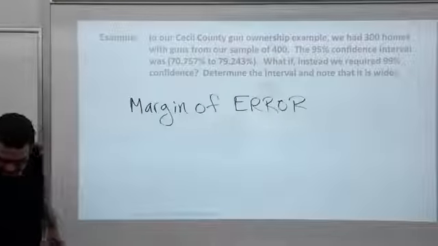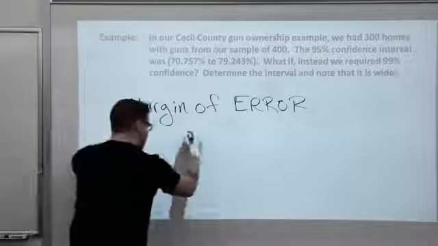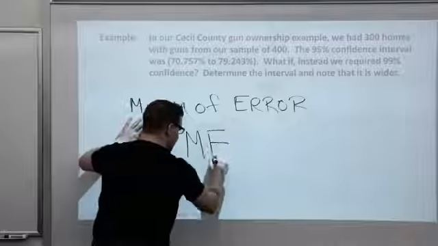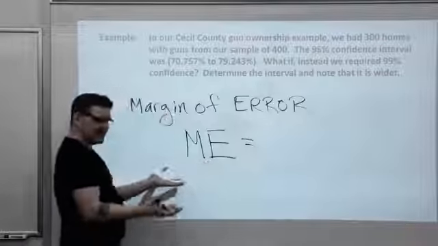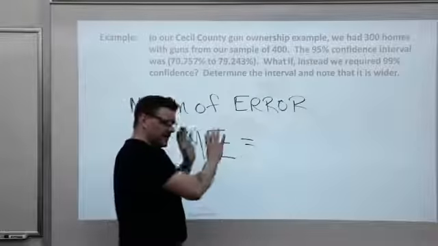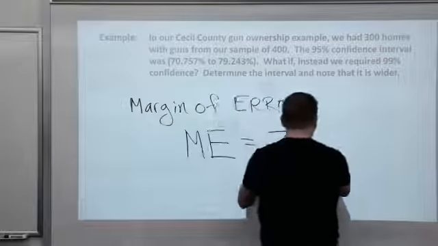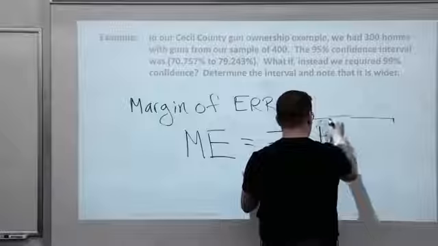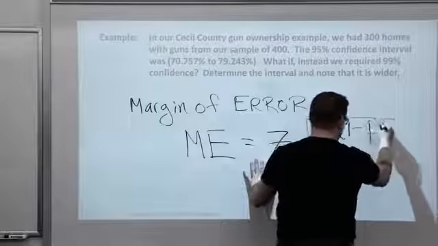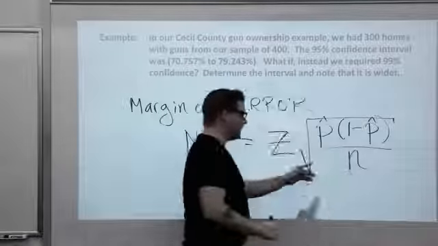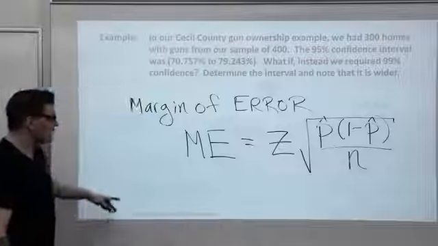We're still at the bottom of that page, but margin of error here, so just ME for margin of error, is the right-hand side. So we've got the z number, and then times big square root of p hat times 1 minus p hat all over n, whole thing square rooted.